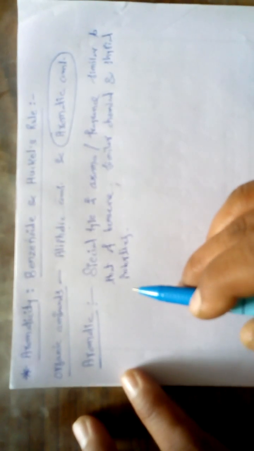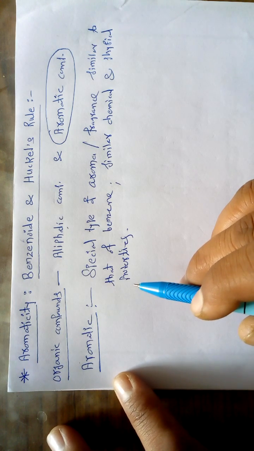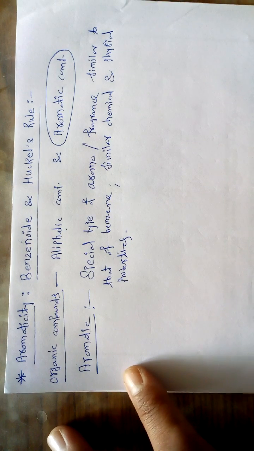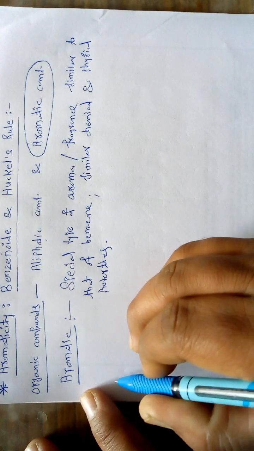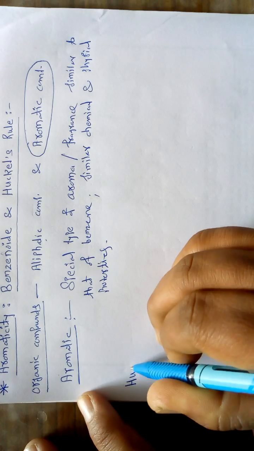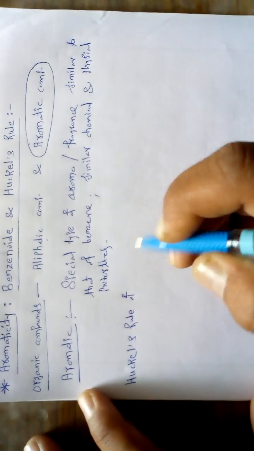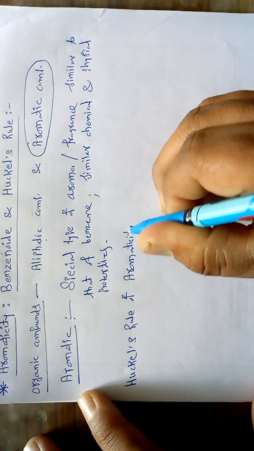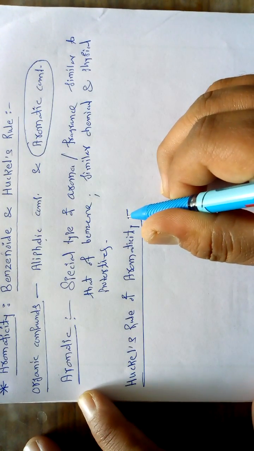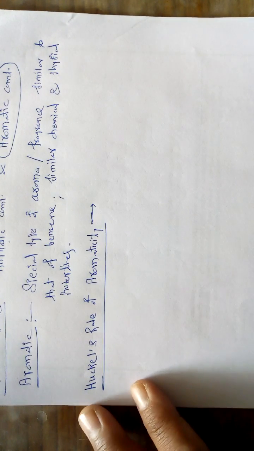Now if we want to assign the nature of a given organic compound as aromatic or non-aromatic, we have to take into consideration some important rules. Some important rules are given by the scientist Huckel. That is called Huckel's rule of aromaticity. How is a given compound called aromatic or non-aromatic? For this purpose we have to take into consideration Huckel's rule of aromaticity.